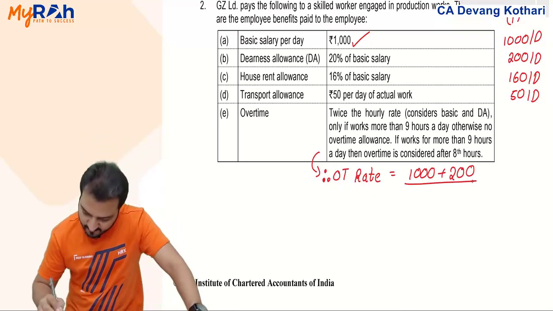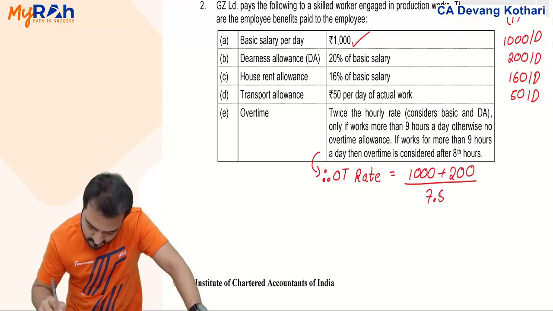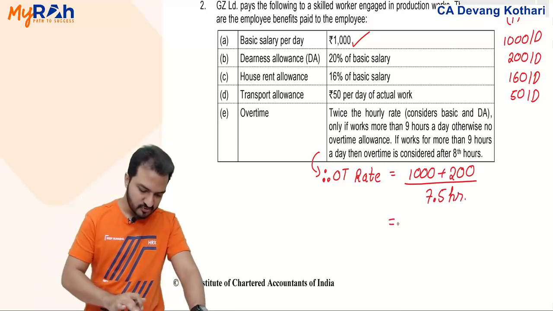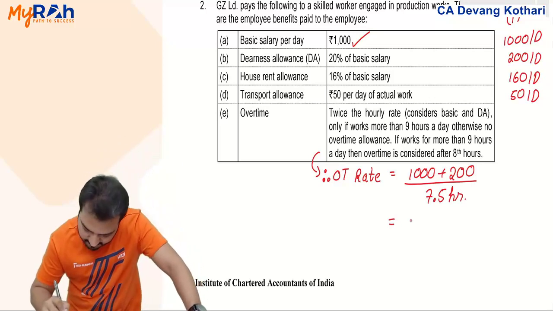One day effective working is 7.5 hours. So work out 1200 divided by 7.5 is 160.